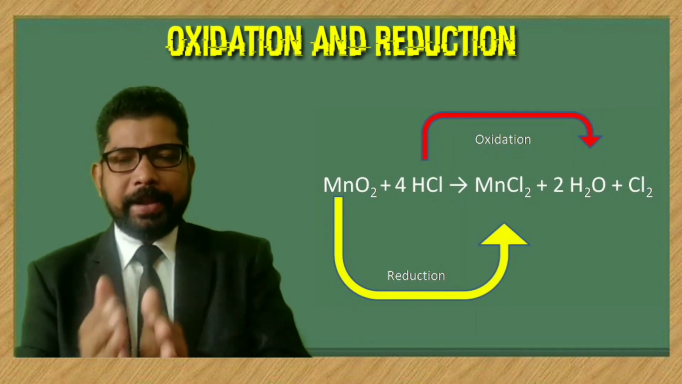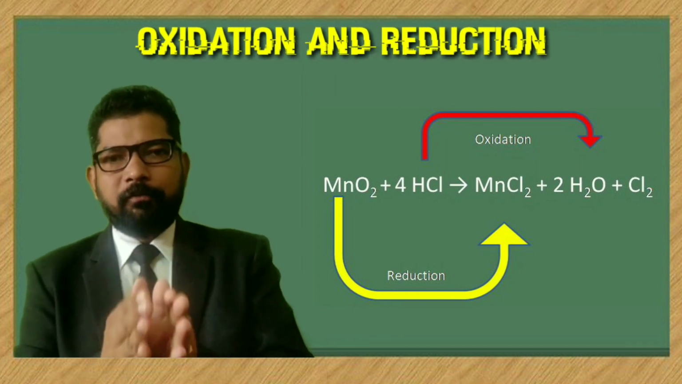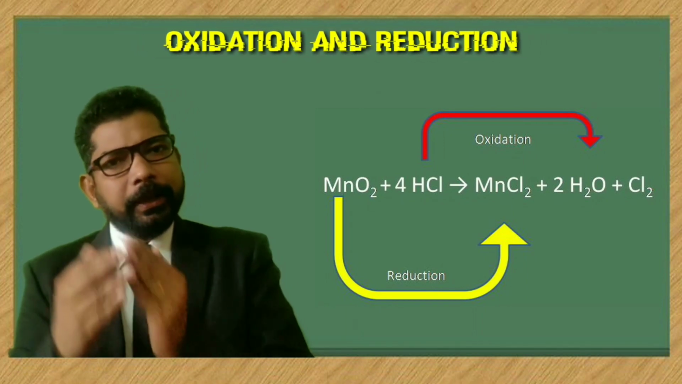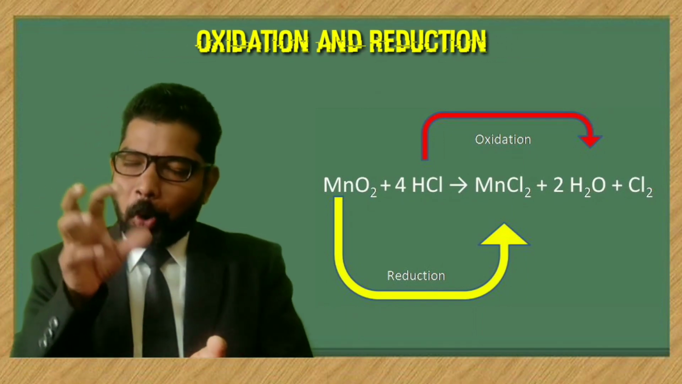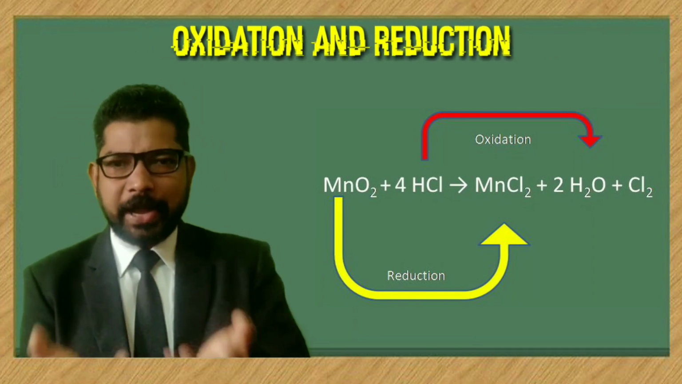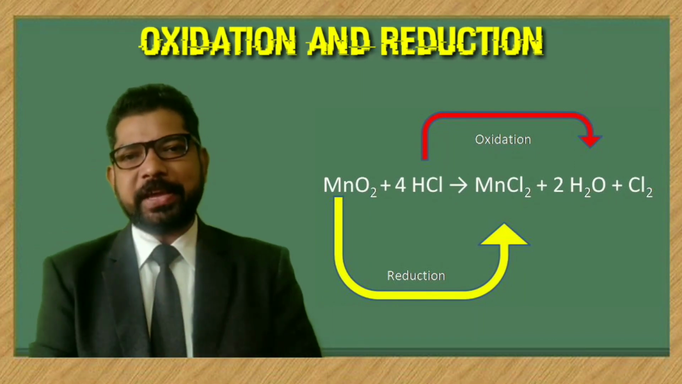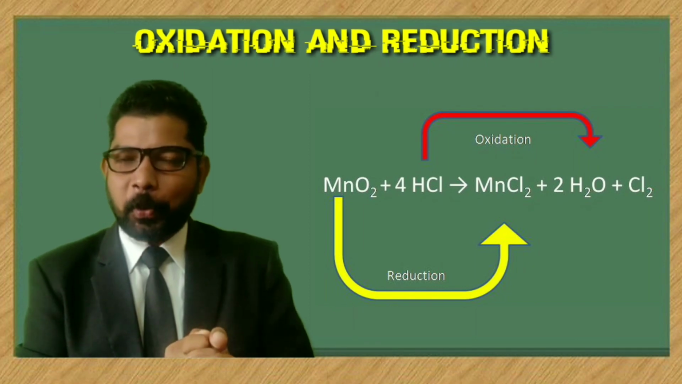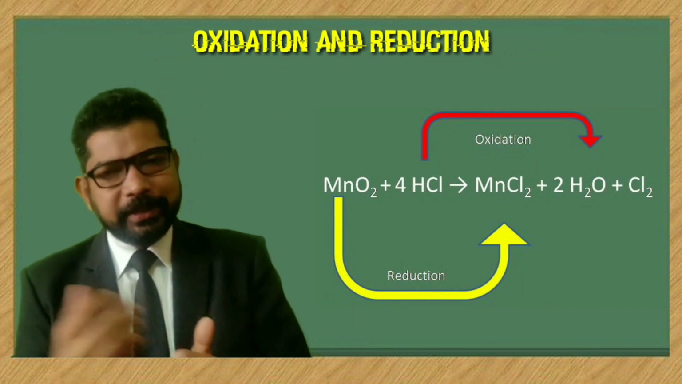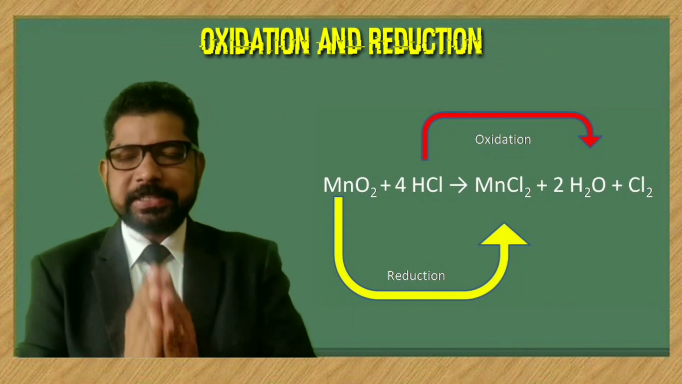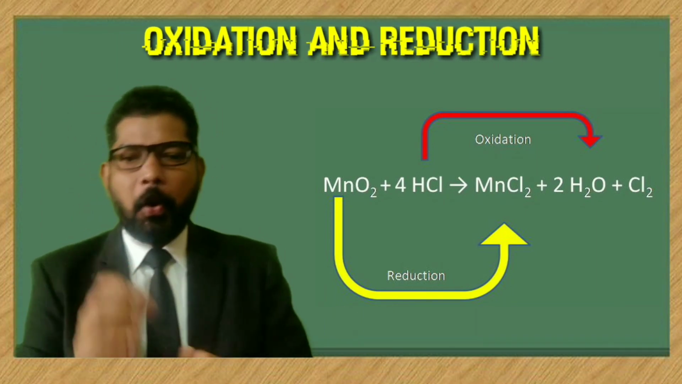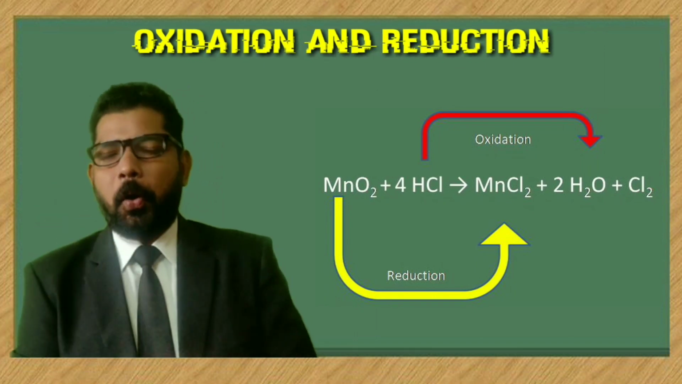And next we can see what happened to HCl, hydrochloric acid. It got oxidized because oxygen is added. HCl became H2O, so we can say that it got oxidized. Or in another way, what is the last product? Chlorine. So from HCl, if hydrogen is removed, we get chlorine. In that way also we can say that HCl is oxidized. HCl is oxidized in two ways: by removing hydrogen or by adding oxygen.